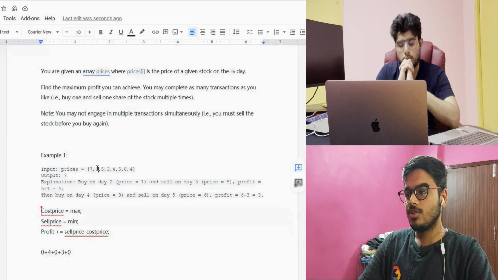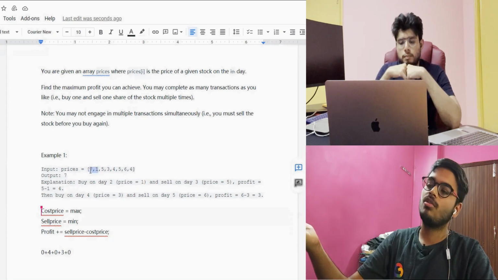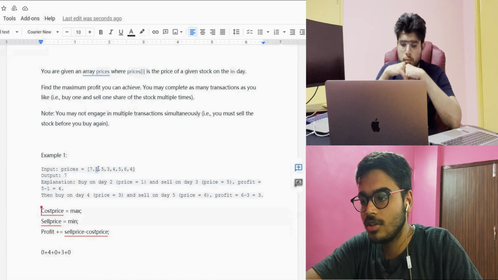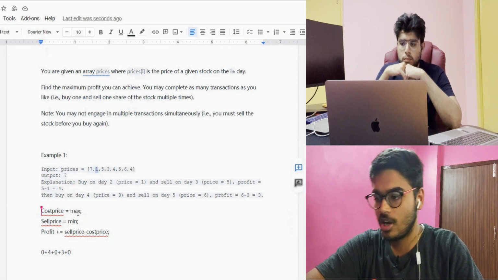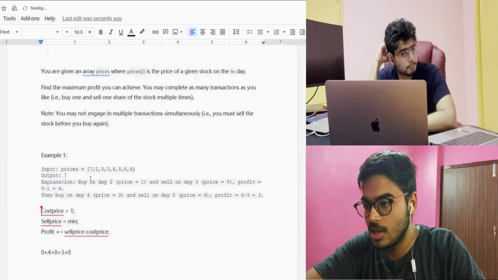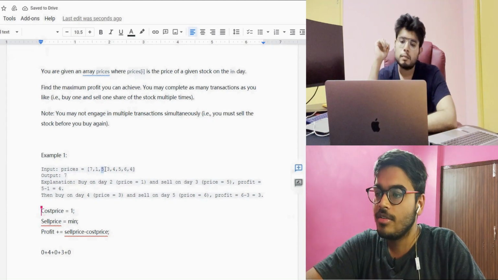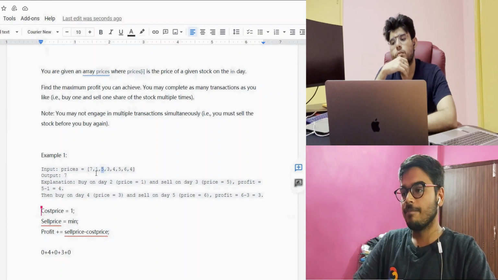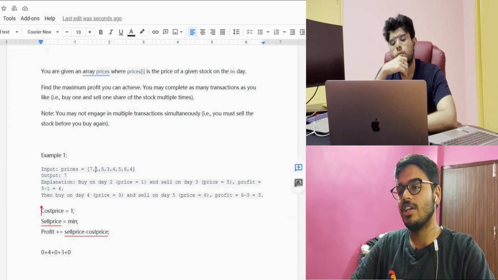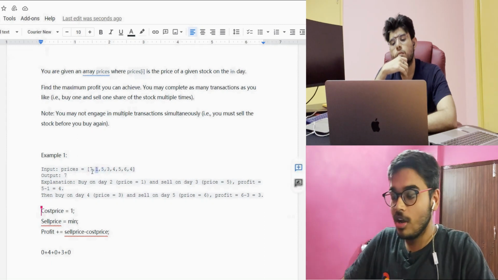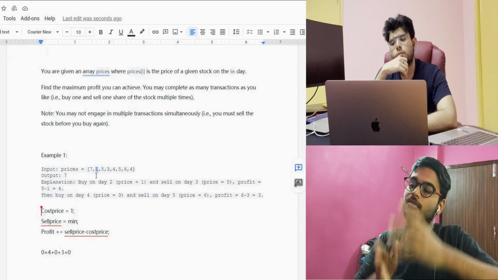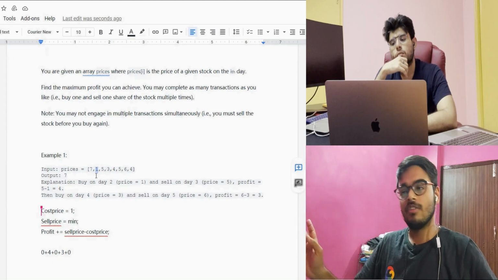If this 1 is smaller than 7, then 1 can be our cost price. Okay, updating with 1, we came to 5, which is greater than 1, it is not smaller. So it's sure that 1 is our cost price, because the element before 1 is bigger and the element after 1 is bigger, so 1 will be our cost price.